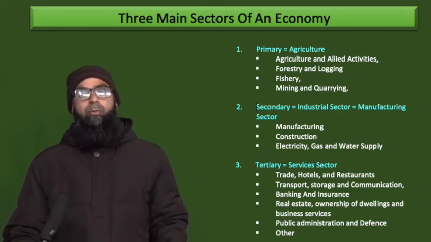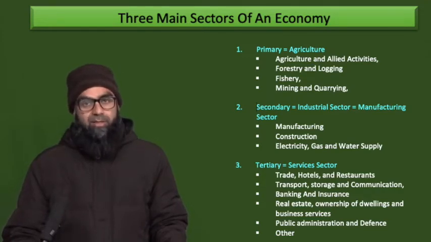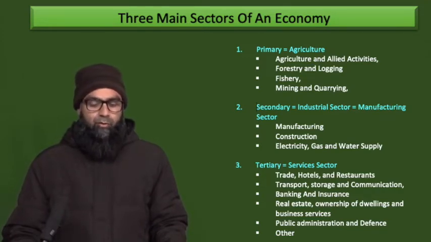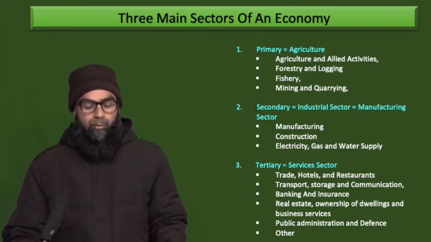Then we have 6 further sectors which include trade, hotels, restaurant, it is one. Transport, storage and communication, this is one. Banking and insurance, this is one more. Real estate, ownership of dwelling and business services, this is one more. And public administration and defense, this is one more.